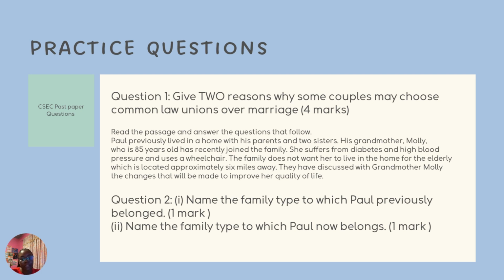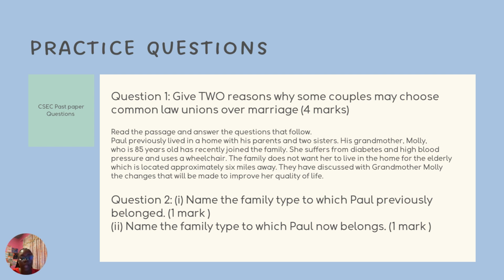Alright, back to the questions. Then name the family type to which Paul now belongs. So remember, it was once a nuclear family, and there is a factor that came in. His grandmother Molly joins the family. They don't want her in a home, even though it's 6 miles away or so. They let her join. So remember, nuclear family is the family that we use to mark all the other families.